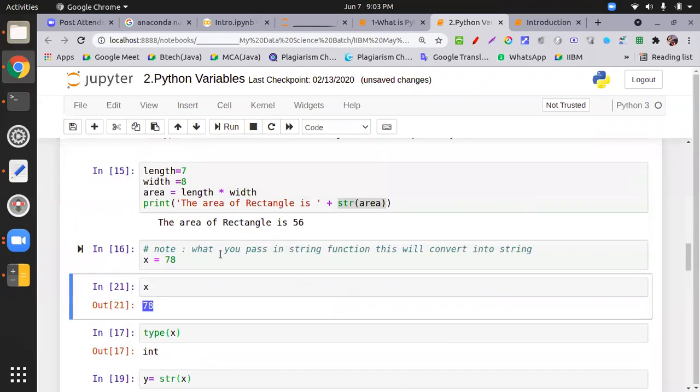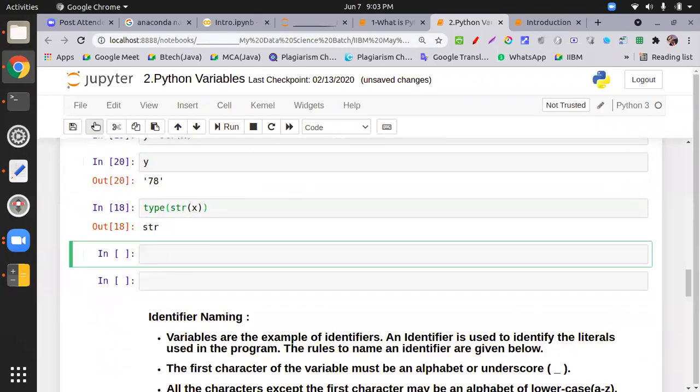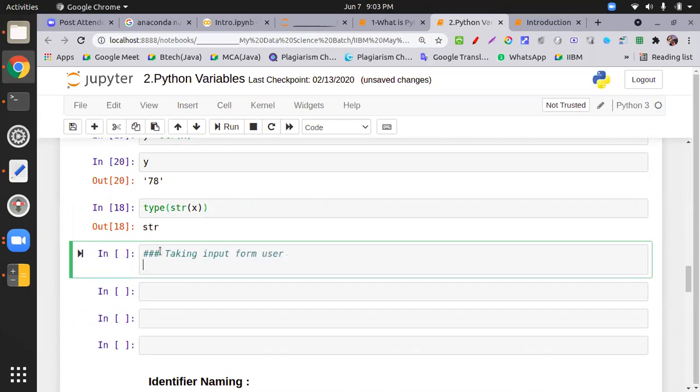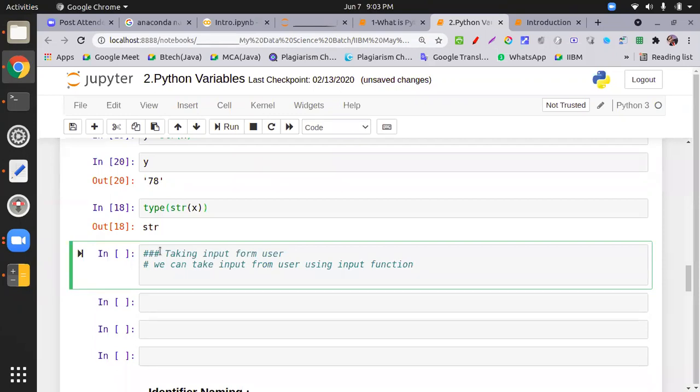All right. So this is how we can initialize the thing, not taking the input from the user. We can take input from the user using the input function. Okay, so let's suppose I put the name, input, and what message you want to display at runtime.